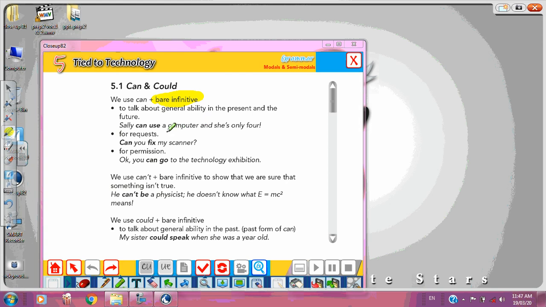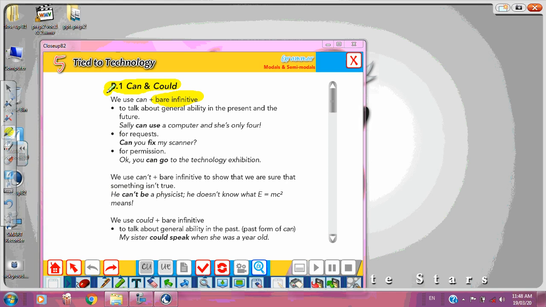Okay, I want you guys, for each modal, to study what they are used for. They are very important. Okay? Like for example, let's talk about can, the first one, can and could, and this one you are going to find in your grammar reference on page number 166. Okay, so they have explained everything. Just study them and everything will be fine.